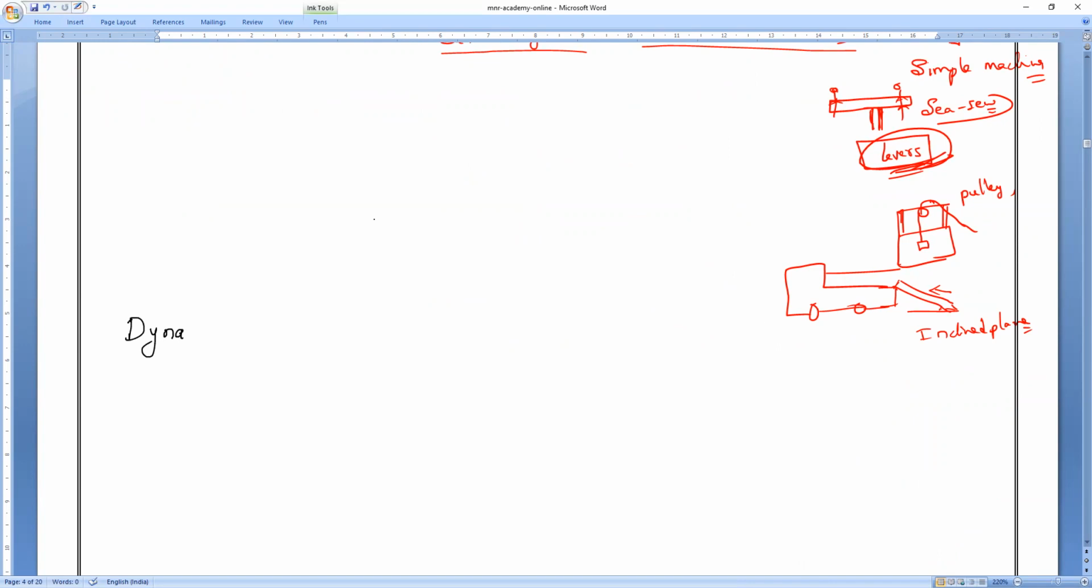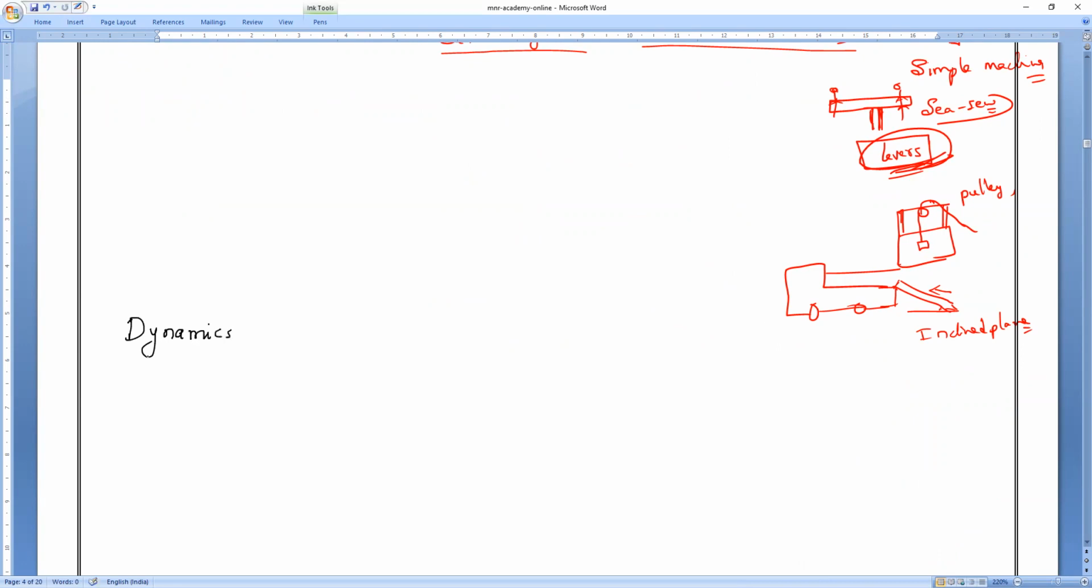Kinematics will speak about the motion, the effect of motion, and dynamics will speak about, along with the motion, who is making the motion. That is, the cause of motion also will be studied. That is what we used to call dynamics. Clear, everybody?